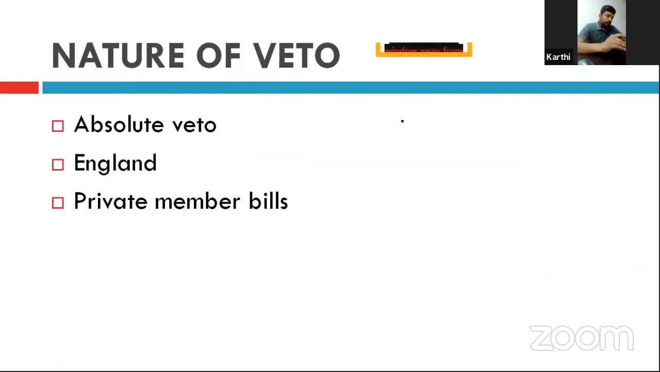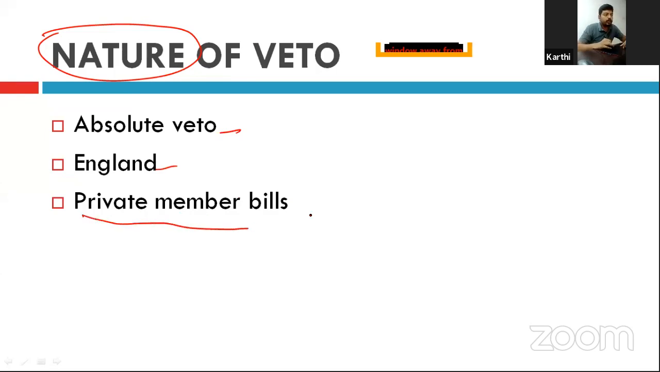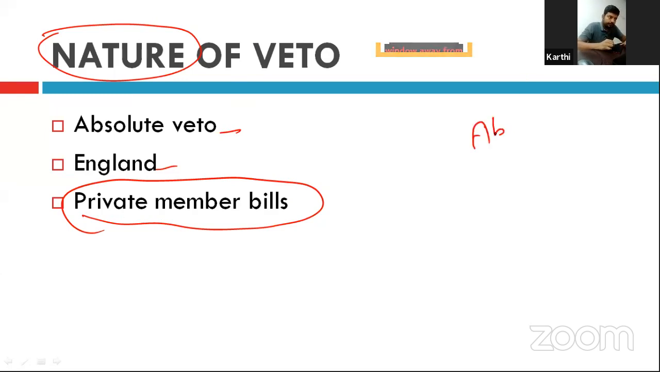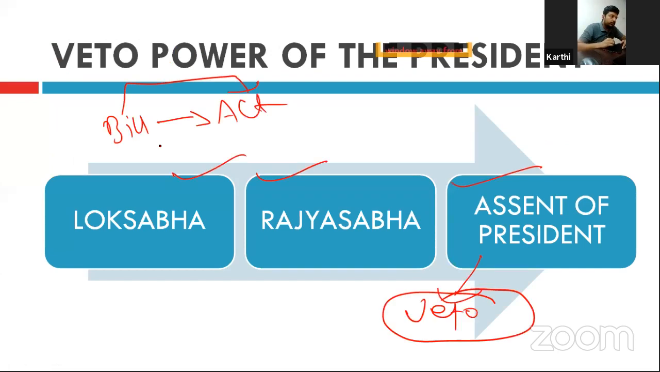See, first of all, you have to understand the nature of veto. This is very important. Absolute veto was the concept practiced in England, and it is used in private member bills in India. Veto means withholding the assent. I have told you already. If a bill wants to become an act, it has to pass in both houses, Lok Sabha and Rajya Sabha. After that, the president has to give the signature. But if the president refuses to give the signature, then it is called a veto.